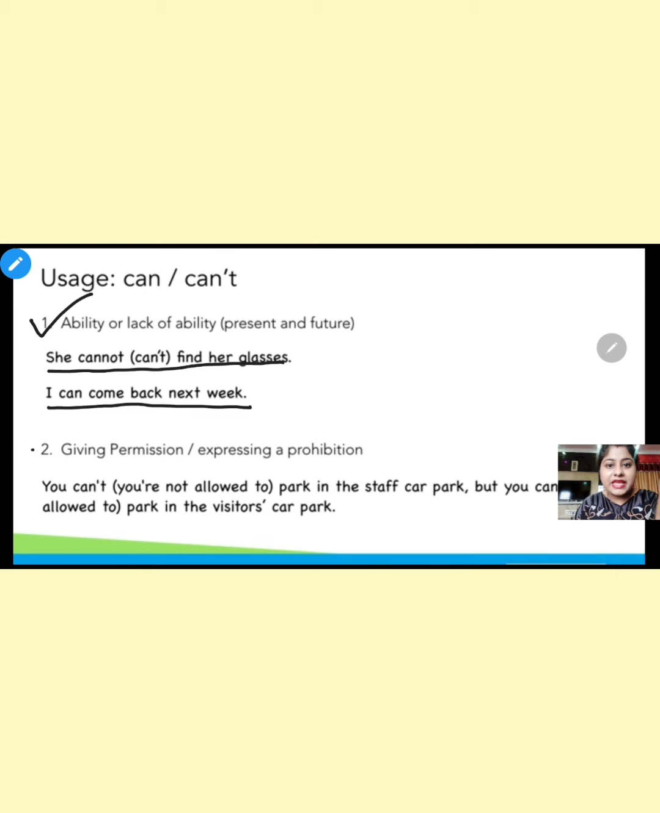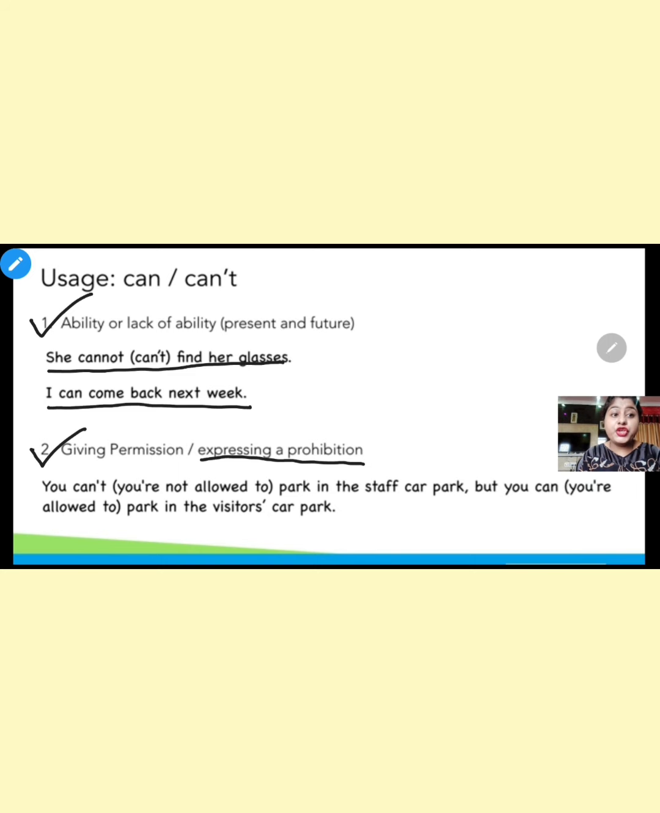Second, giving permission, can or can't. Giving permission or not giving permission or expressing a prohibition. You can't, you are not allowed to park in the staff car park. But you can, you are allowed to park in the visitors car park.